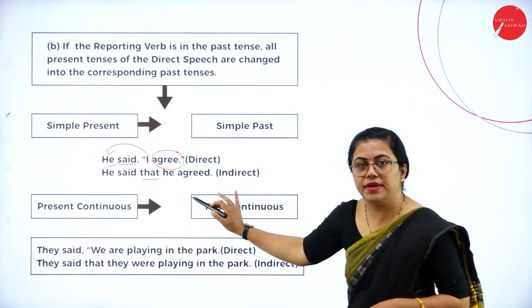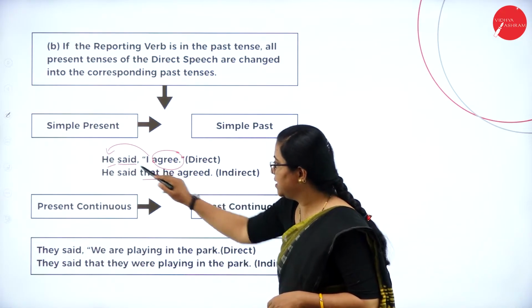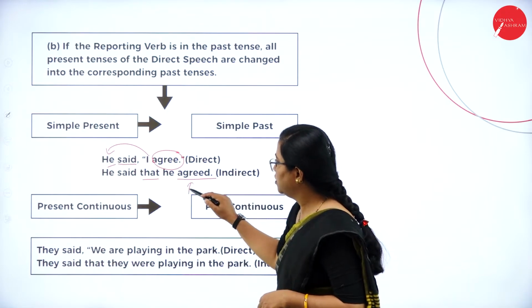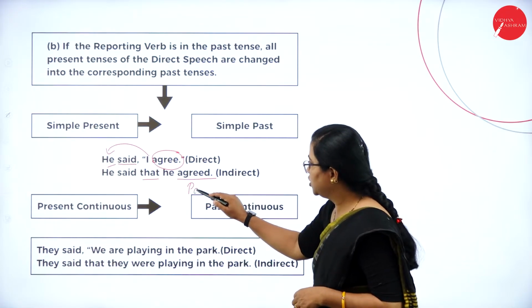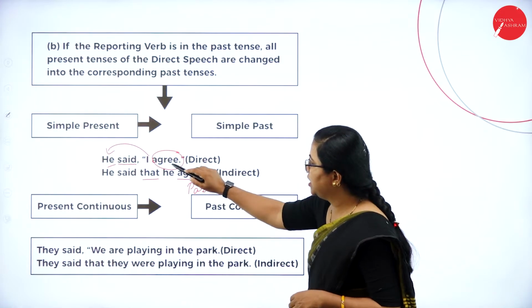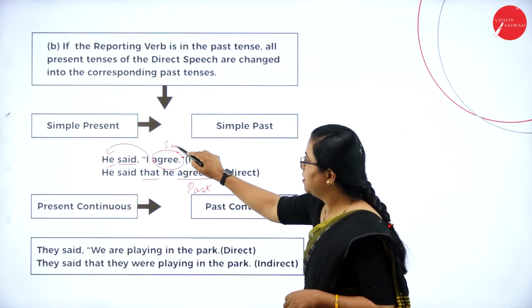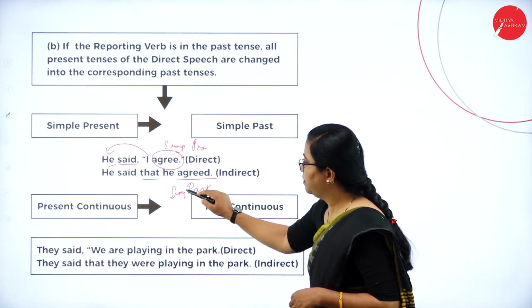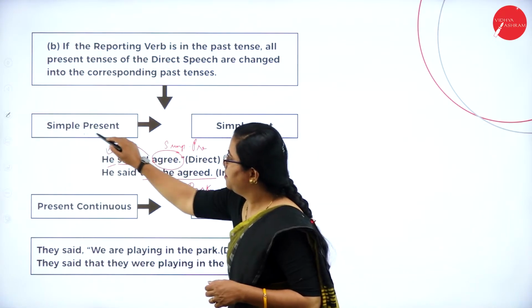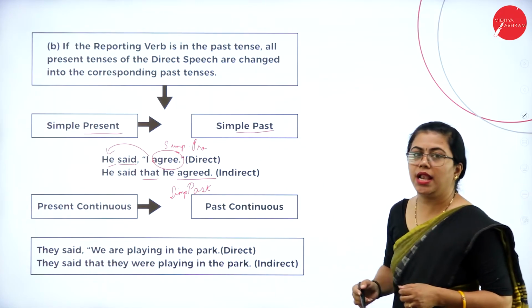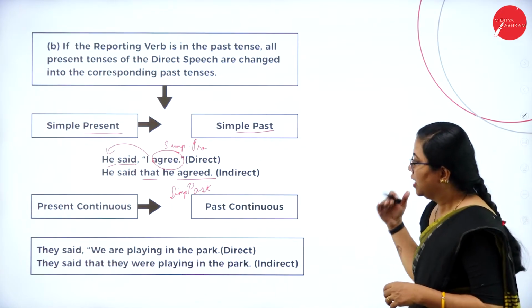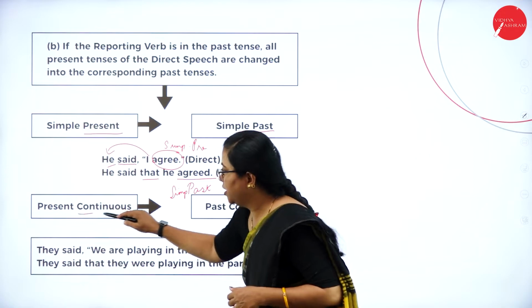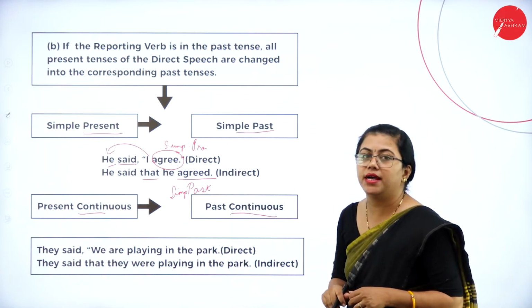This is in simple present, but since the reporting verb is in past tense, this also will change to past tense. And which past tense is it changing to? This is in simple present, so that will change to simple past. Okay, that is what is told. Simple present will change to simple past. Now, if it is in present continuous, it will change to past continuous.